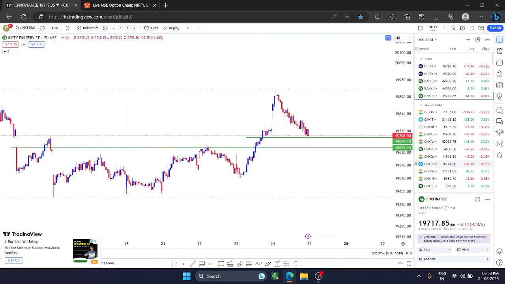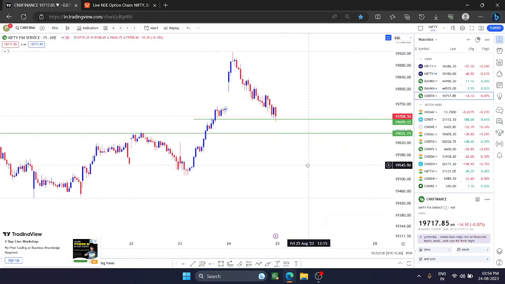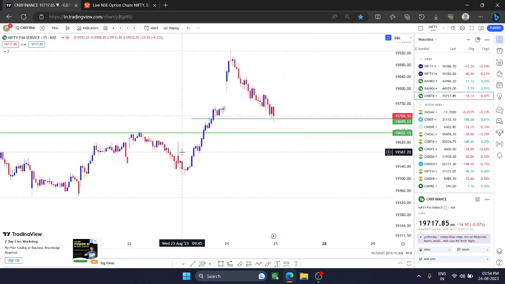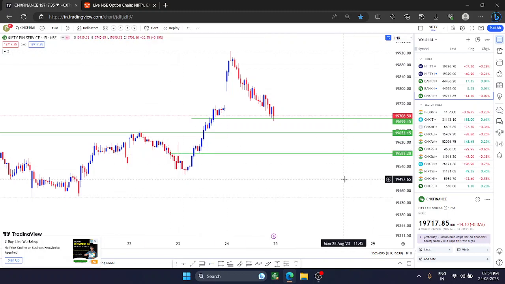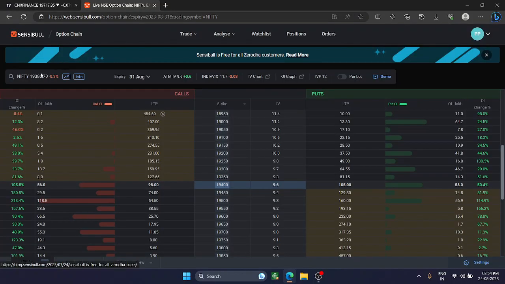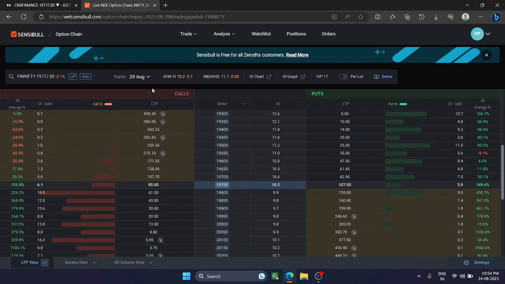Okay, not very good support. I'm not saying that it will be a very good support. And below that also 19,583. Quickly see the option chain data. Fin Nifty, for Fin Nifty, 29 August. So see, 19,800 is the main hurdle. And for the support, no major support so far.